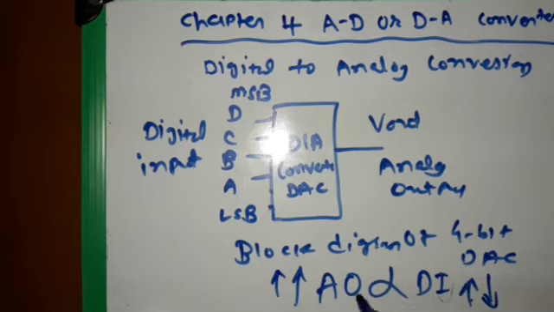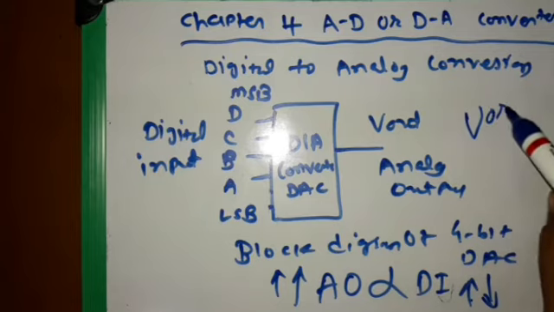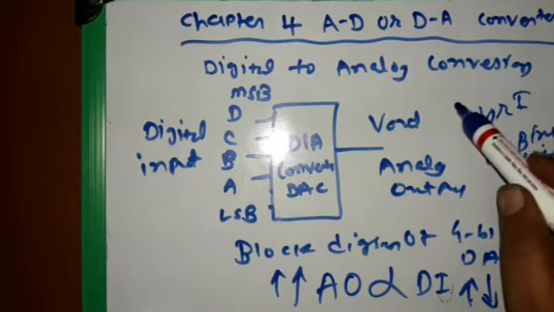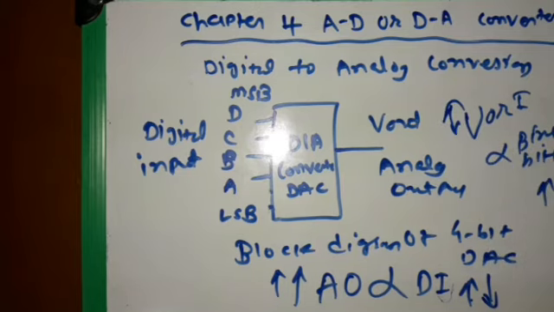So here the analog output is our voltage or our current, and the digital input means binary bits. So if the number of bits is increasing, our voltage is increasing. If the bits are decreasing, the voltage or current is decreasing. Here we have a symbol of a 4-bit digital to analog converter. Each of the digital inputs is A, B, C, D. Assume that these values are 0 or 1.